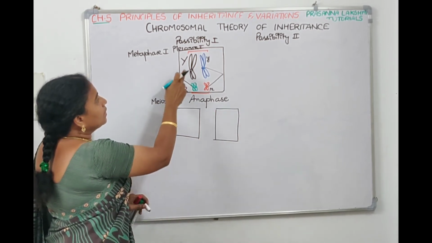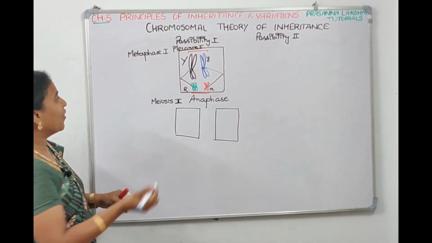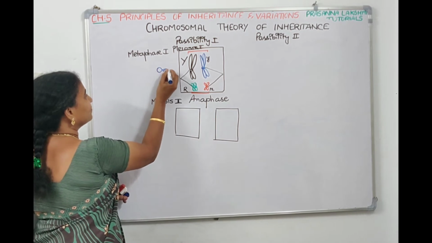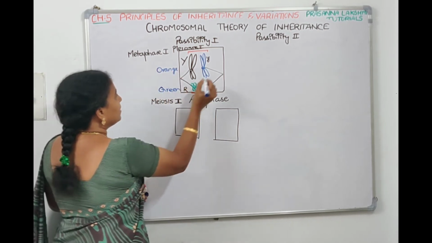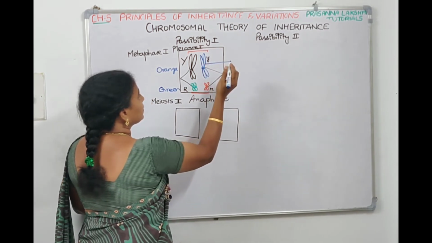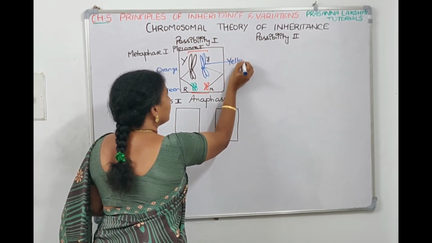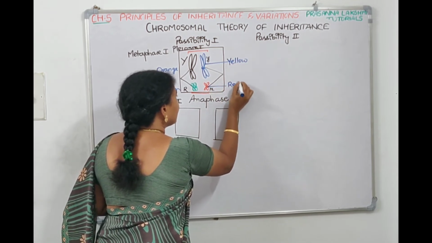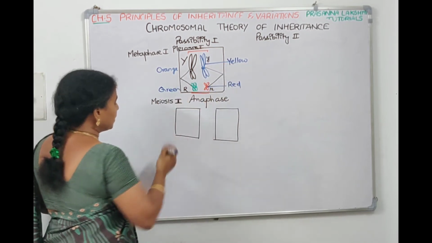In one cell, in NCERT, this is given which color? Orange color. And this is green. And here this is orange color, green color, yellow color it is with red. They tell that orange is segregating with green and yellow is segregating with red.